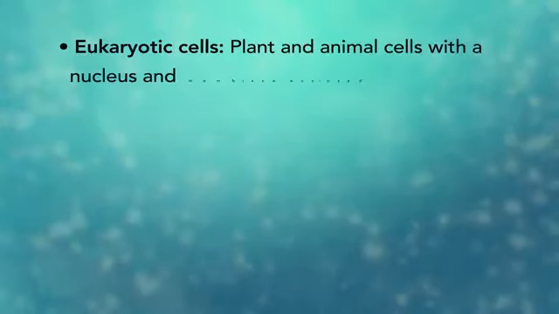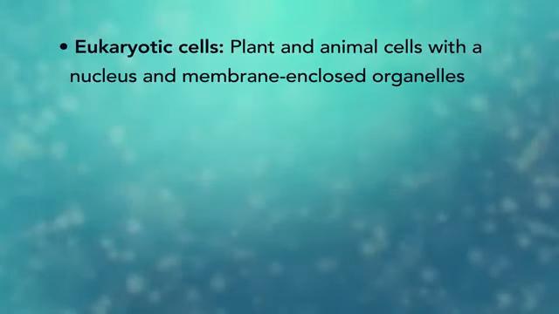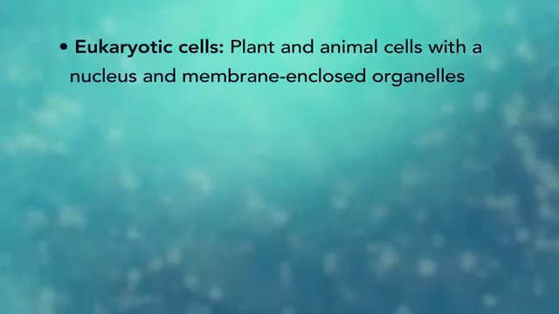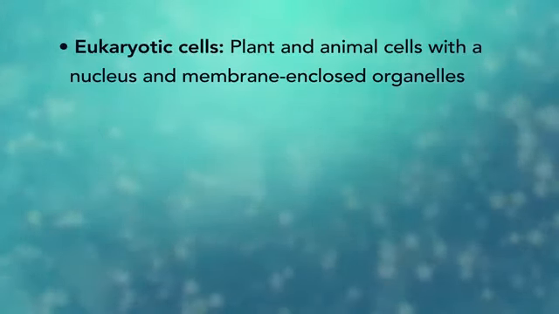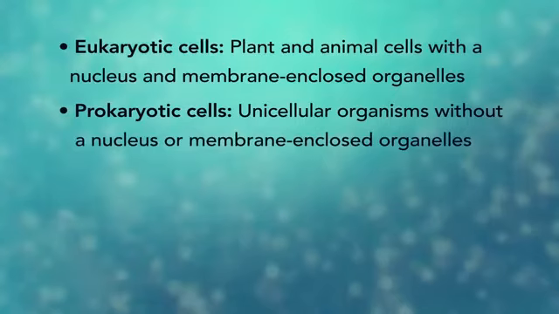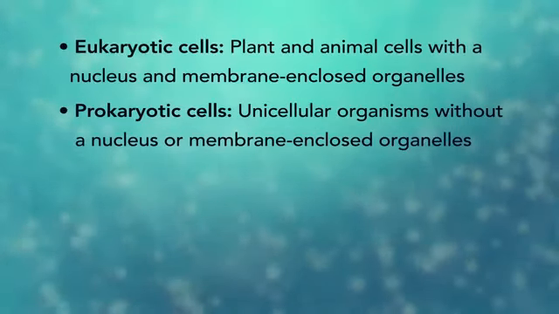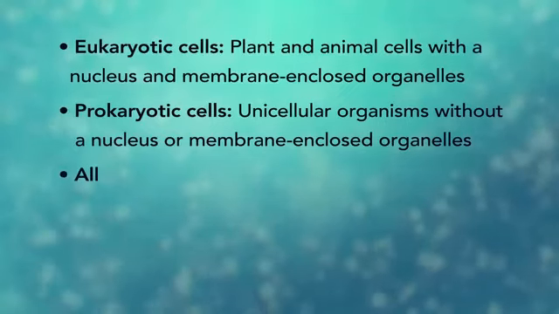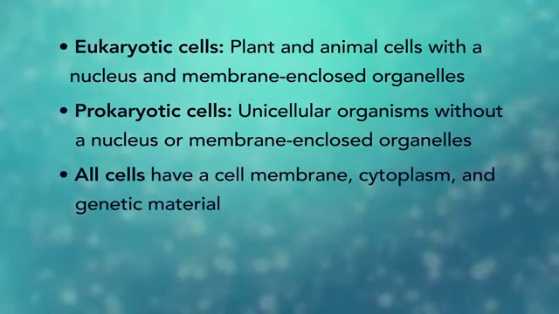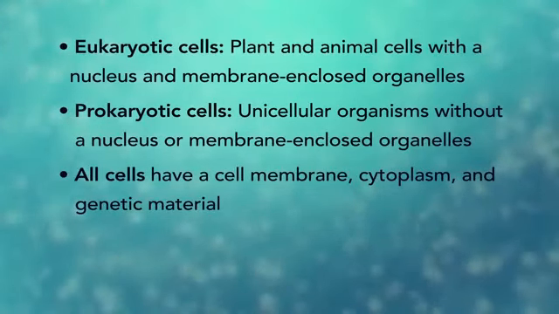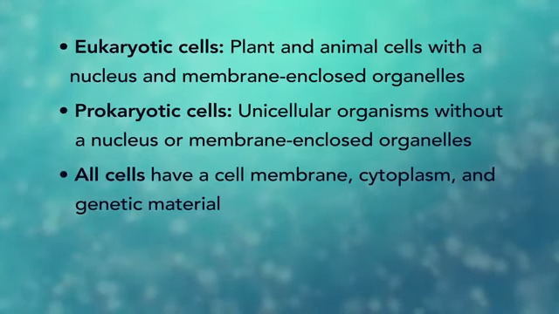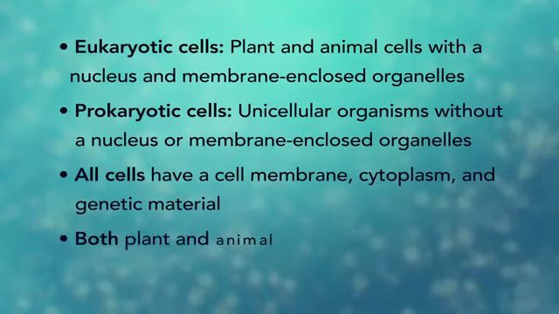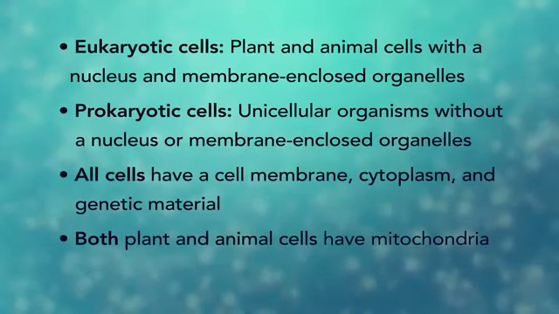In summary, remember, eukaryotic cells are plant and animal cells with a nucleus and membrane-enclosed organelles, while prokaryotic cells are unicellular organisms without these things. All cells have a cell membrane, cytoplasm, and genetic material. And even though only plant cells have chloroplasts, both plant and animal cells have